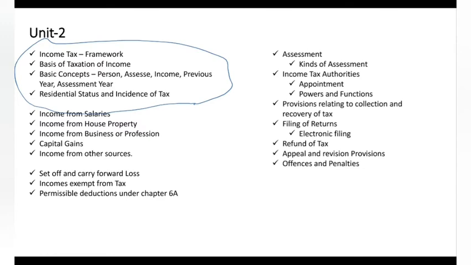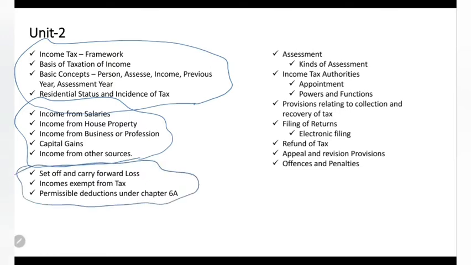Okay, this is the first set, the introduction to income tax. Next we will talk about the various income classifications under the Income Tax Act: income from salaries, income from house property, income from business or profession, capital gains, and then income from other sources. We'll go through those definitions, what each of these income heads actually considers, and after that we will talk about another important set here: set off and carry forward of losses.